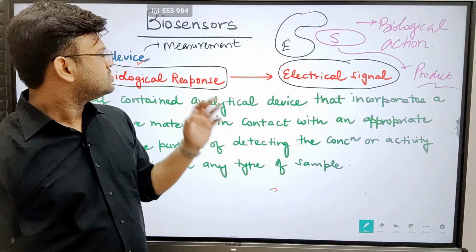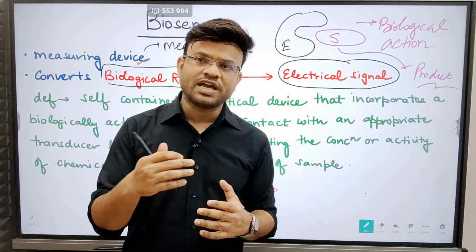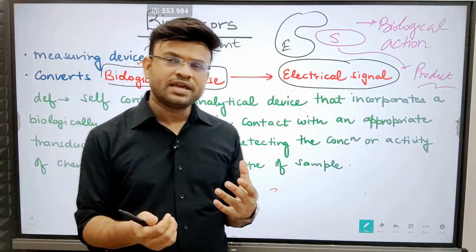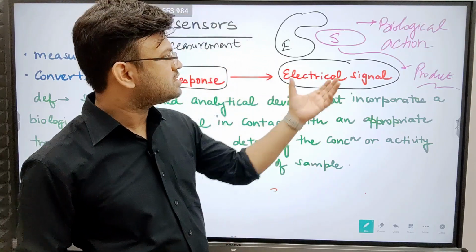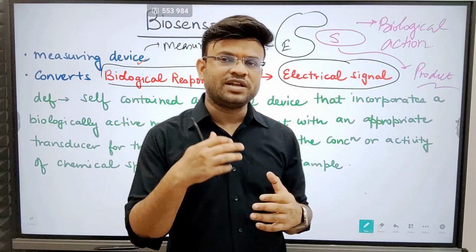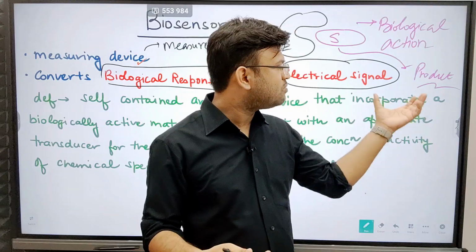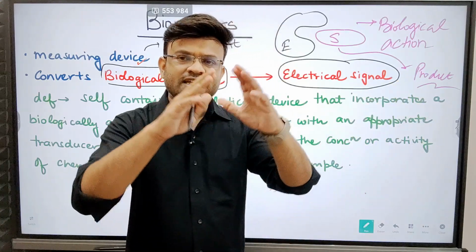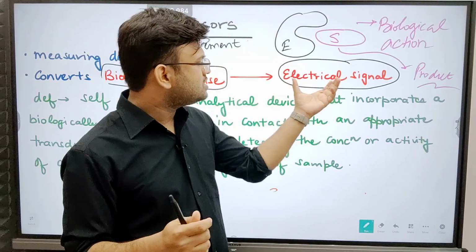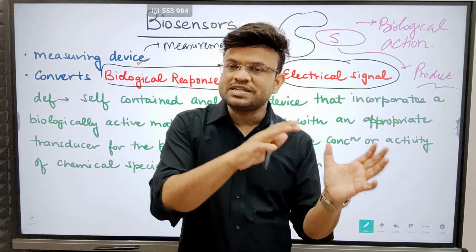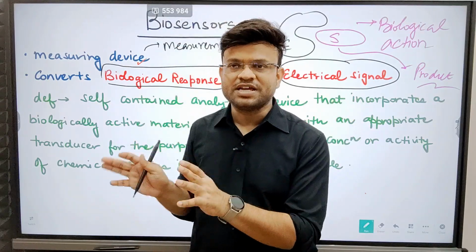So what does this mean? This clearly means that with the help of a biosensor, we can measure a biological response by converting it into electrical signals. When an enzyme and substrate interact, a product will be formed. This will be communicated to us in the form of electrical signals, and electrical signals are easily displayed on a monitor by the signal analysis unit. So we can easily interpret these signals on a display unit through the signal analysis unit that is attached.